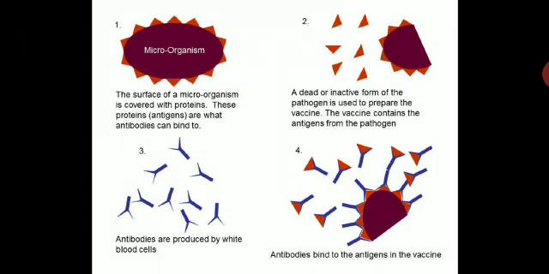So now how does it work? The surface of a microorganism is covered with proteins. These proteins, antigens, are what antibodies can bind to. A dead or inactive form of the pathogen is used to prepare the vaccine. The vaccine contains the antigen from the pathogen. The antibodies are produced by white blood cells. So they are the fighter cells. WBCs fight against diseases. They are the fighter cells in your body, and then antibodies bind to the antigen in the vaccine.